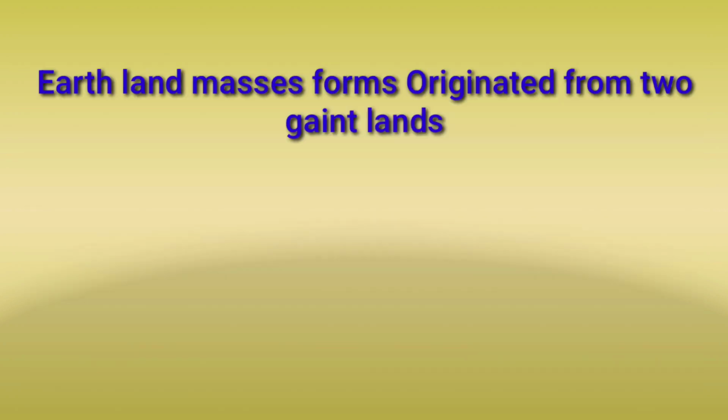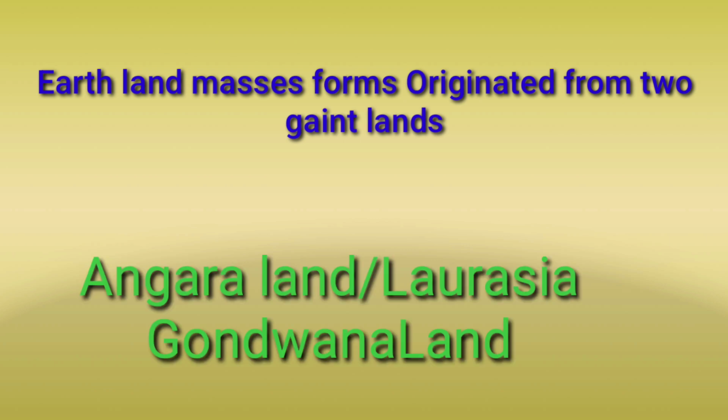Earth's land masses originated from two giant lands: Angara land or Laurasia, and Gondwana land.